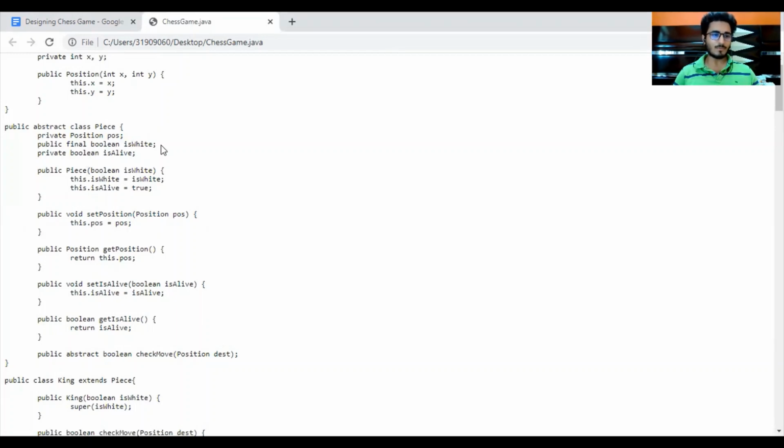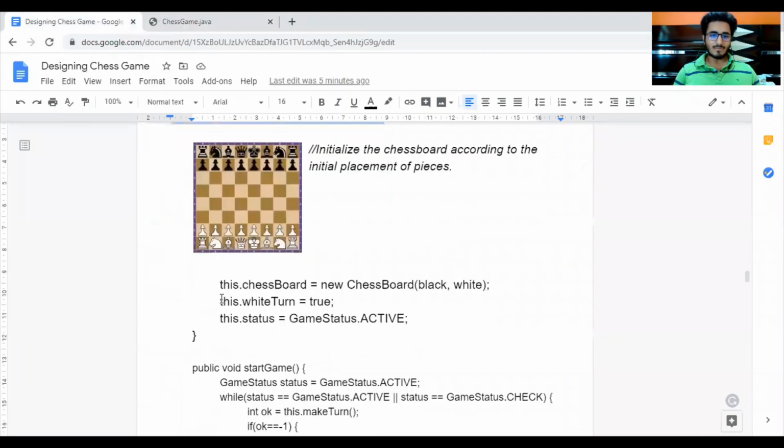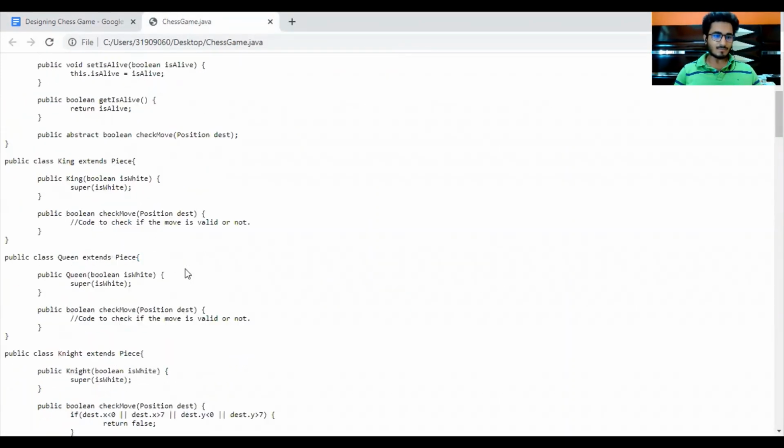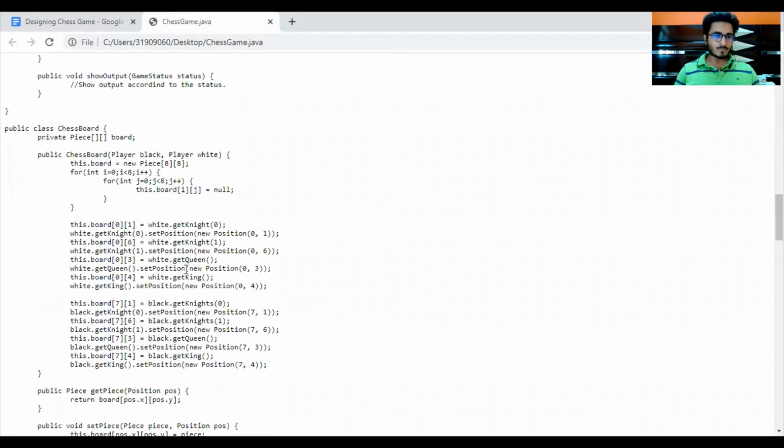So now we have 2 players and each player has its pieces, but now the pieces need to be arranged on the chessboard. For that we have also initialized the chessboard. We have created a chessboard object, and if we look at our chessboard class, the chessboard is basically a board of pieces.